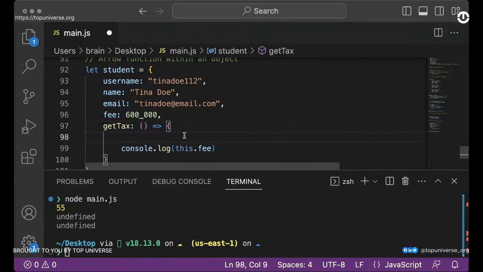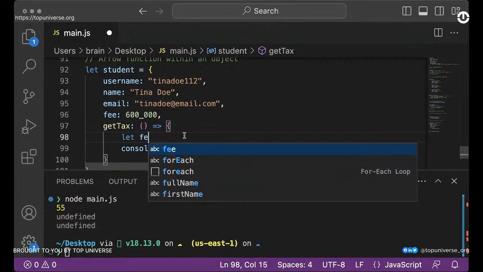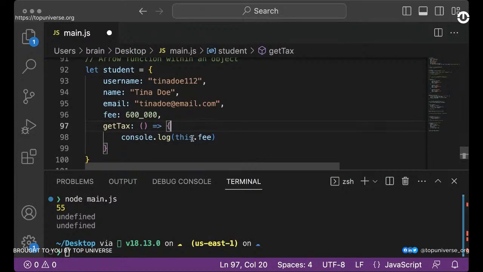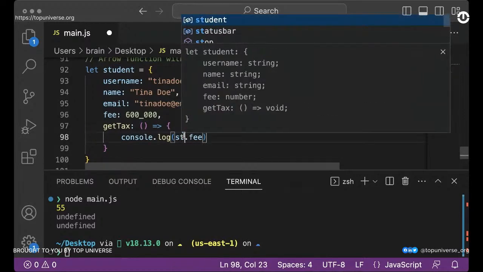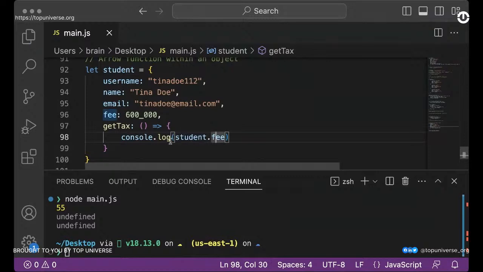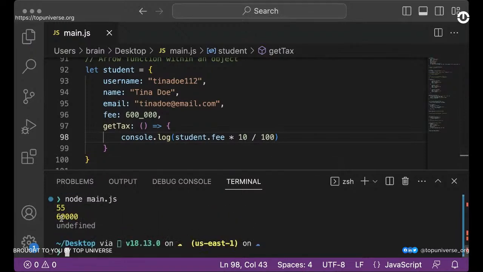Or you probably have something like let fee, and of course you can actually reference fee. But when you don't have that item, you definitely will have to reference the object itself, which in my case, I'm just saying student.fee, right? And I was able to reference that number. So all I have to do now is multiply by 10 and divide by 100. So if I run this, we're able to get 60,000, which is what we expect to have. So yeah, I think that was the mistake.